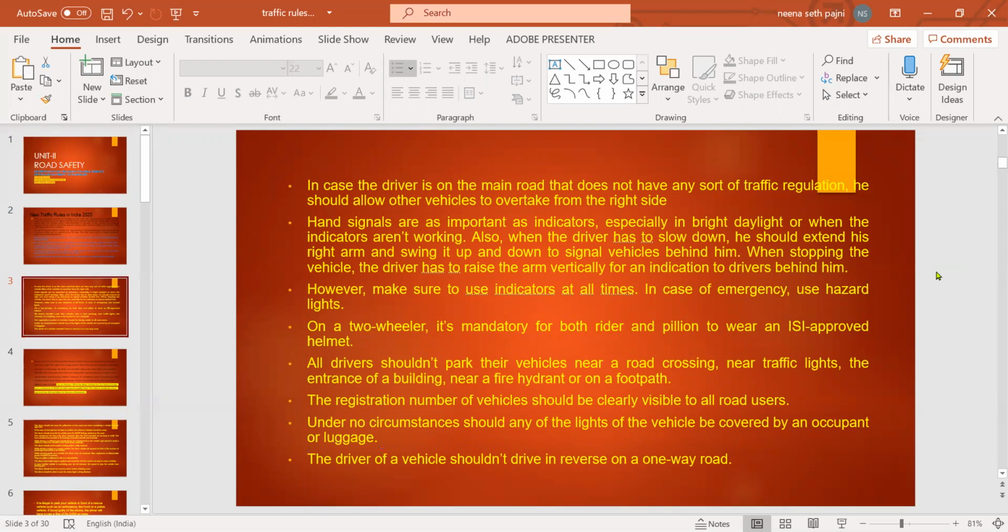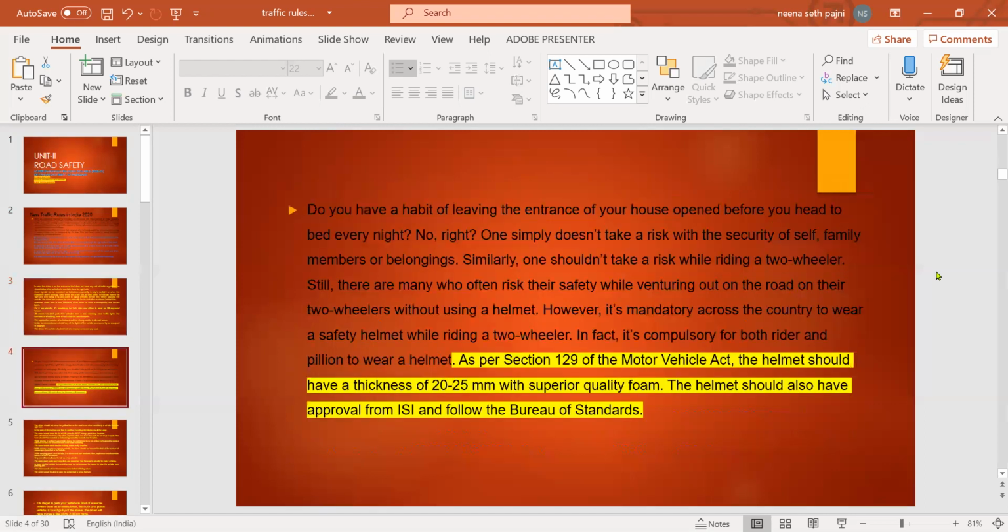On a two-wheeler, it is mandatory for both the rider and pillion to wear an ISI-approved helmet. All drivers shouldn't park their vehicles near a road crossing, near traffic lights, the entrance of a building, near a fire hydrant, or on a footpath. The registration number of the vehicle should be clearly visible to all the road users. Under no circumstances should any of the lights of the vehicle be covered by any occupant or luggage. The driver of a vehicle shouldn't drive in reverse on a one-way road.